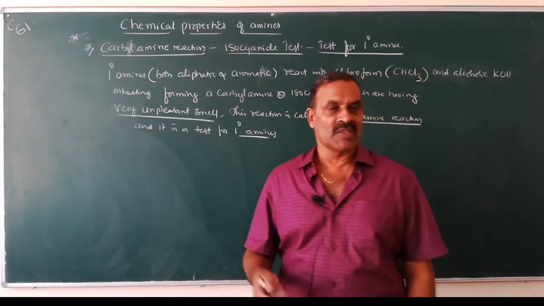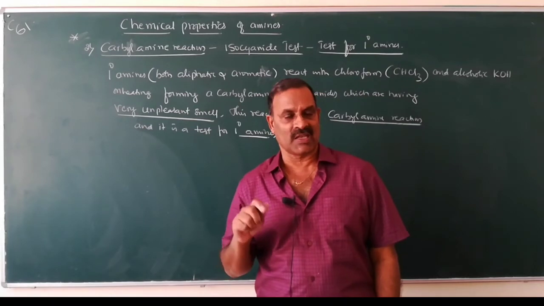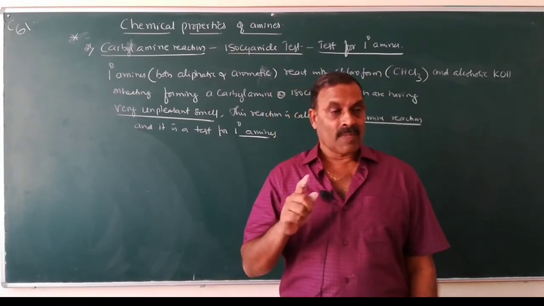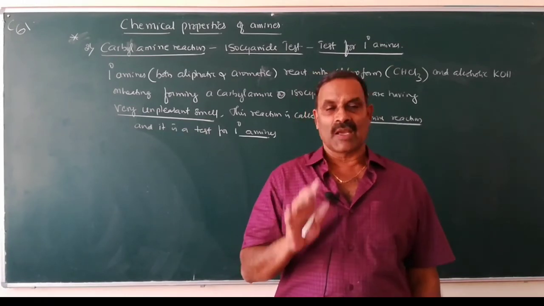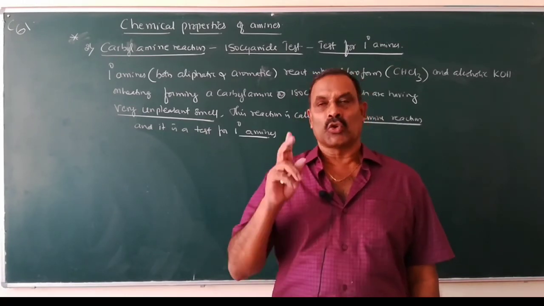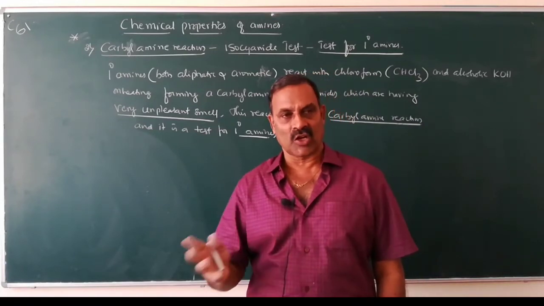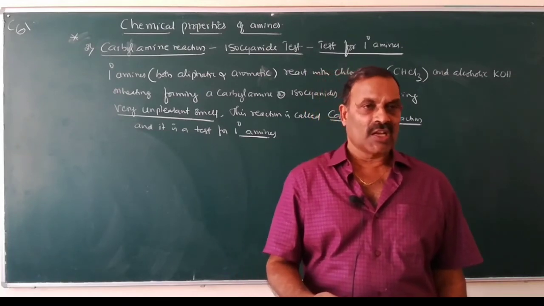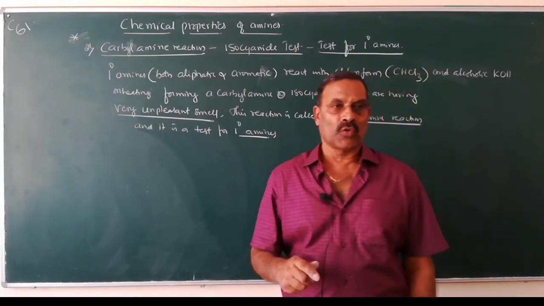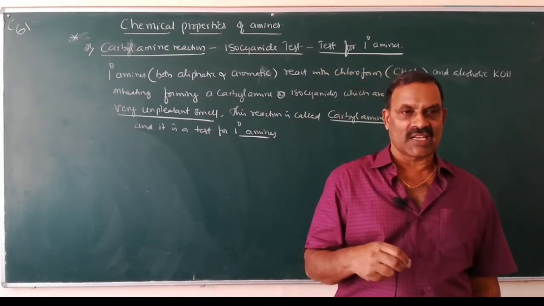How to test for amines? Whether it is a primary amine or not. It is a confirmatory test for primary amines. To know whether it is a primary amine or not, take the given organic compound, add chloroform and alcoholic solution of KOH and heat it in a test tube.